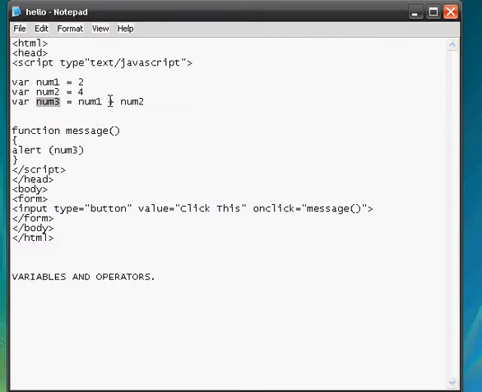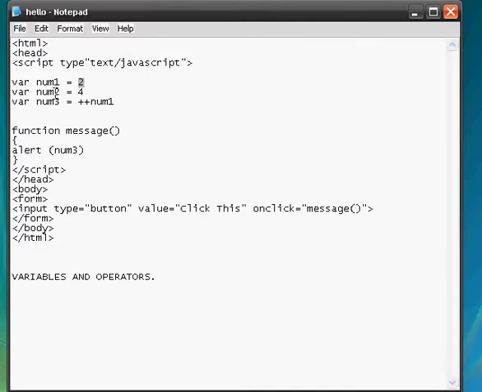Alright, so now we wanted to do something else. We already know if we were to do minus, it would be -2, multiplication 8, and so on with division. But let's cover increment. Increment takes the number and it increases it by 1. So if we were to do plus plus, which is the increment command, plus plus num1, it would actually be 3, because 2 incremented by 1 is 3.